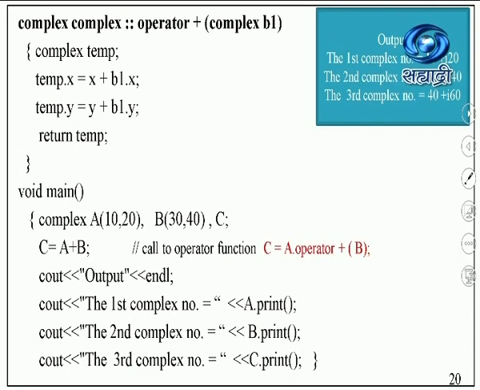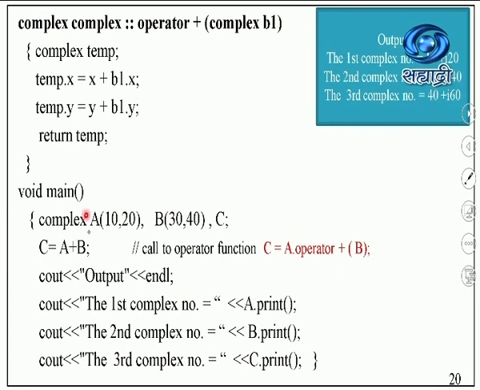Now inside that I've taken a complex temp. So temp is an object of the complex class. So x part of temp will be equal to x of b1 plus x, y will be y plus b1.y. And then I'm going to return the temp value. We'll come to this slightly later again. Let us see void main.